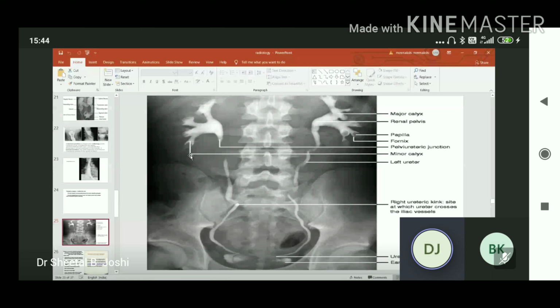Here, the minor calyces, which are cup shaped because of the renal papilla projecting into them, the renal pelvis, which is funnel shaped, the ureter along the tips of the transverse process of the lumbar vertebra, the sacroiliac joint, right and left, the ureteropelvic junction at the level of the ischial spine, and the urinary bladder. The right ureteric kinks, the site at which the ureter crosses the iliac vessels. The ureterovesical junction, the early bladder swelling. Left ureter, papilla, renal pelvis, major calyx.